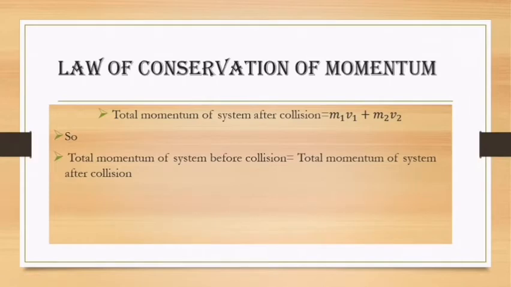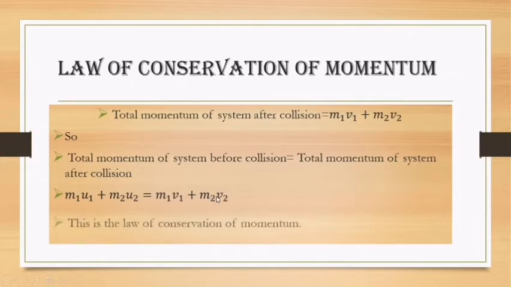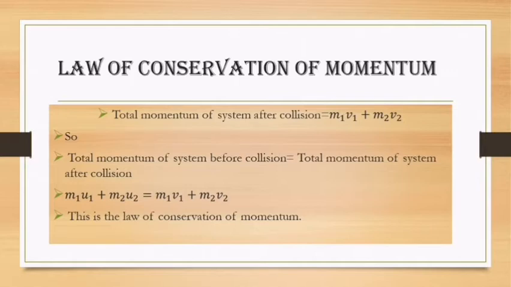So the total momentum of the system before collision is equal to the total momentum of the system after collision, that is m1 u1 plus m2 u2 is equal to m1 v1 plus m2 v2. This is the mathematical statement of the law of conservation of momentum, which says that the total momentum of the system before collision is equal to the total momentum of the system after collision. It means that the total momentum of this system remains constant.